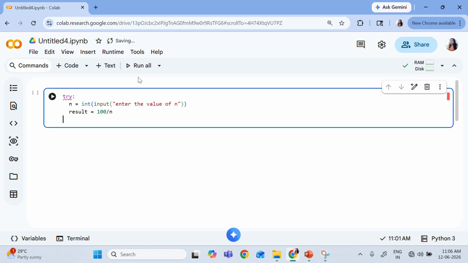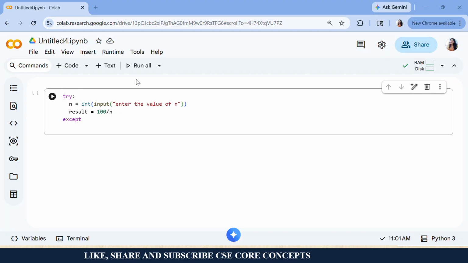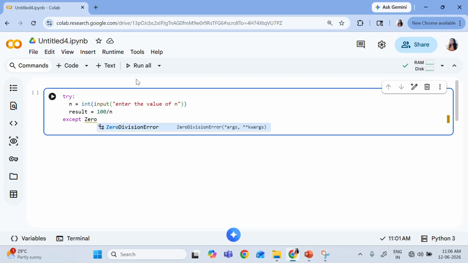So try. This is the risky code which may cause an error. If this error occurs, what are the errors which can occur? So I'm writing except and I will have to mention the error. Now there are certain inbuilt errors which are available.